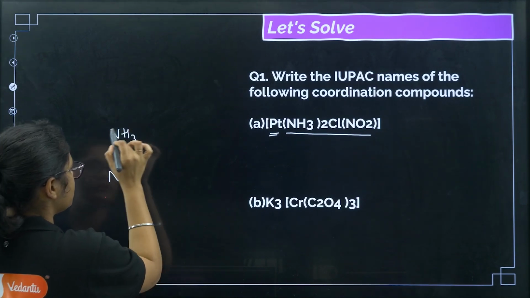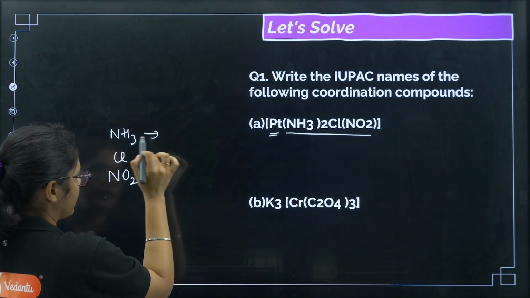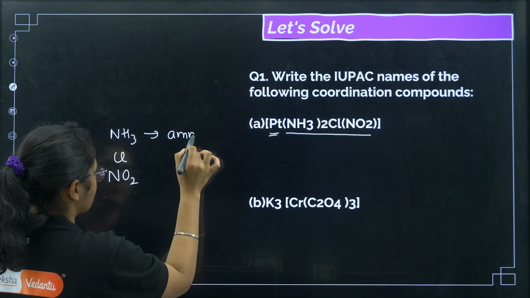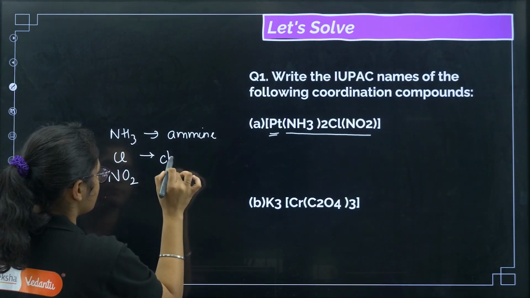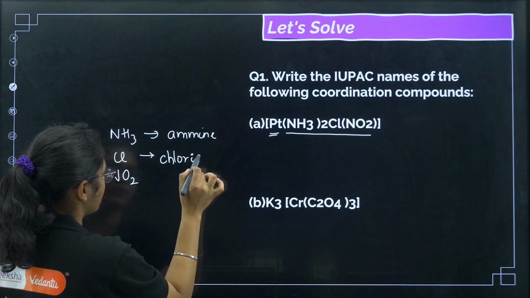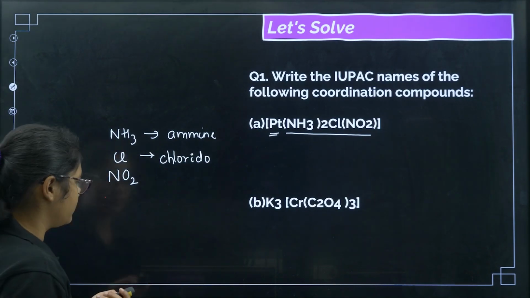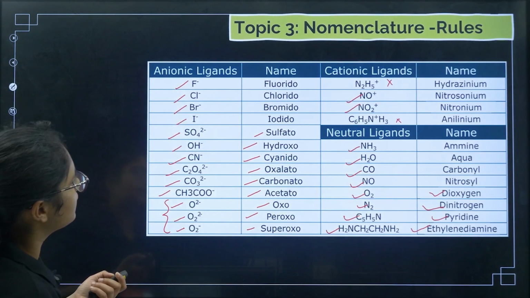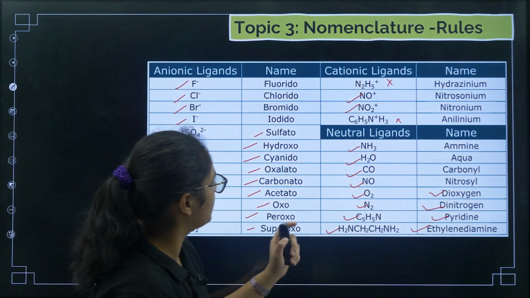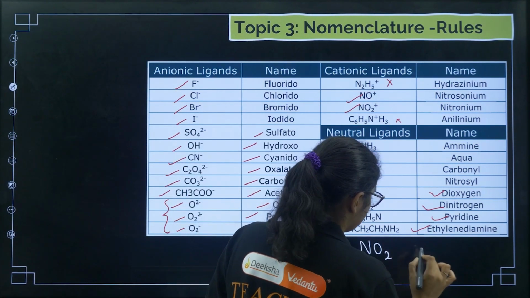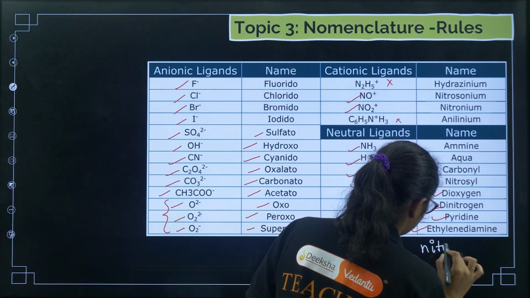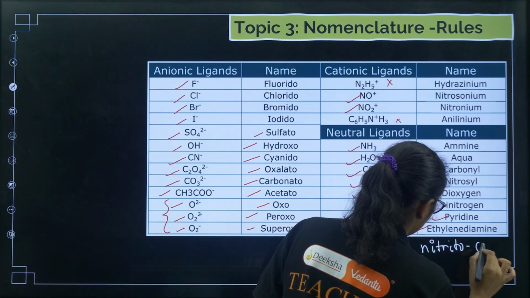So what is the name to be used for NH3? That is amine. For chlorine we have to use chlorido. And if you see NO2, what is used? NO2 I haven't given, let me add it here. NO2 is nitrito-N.